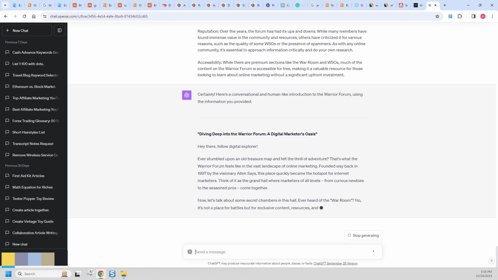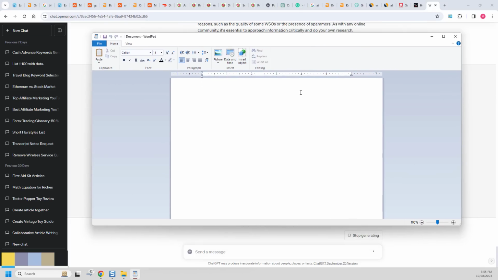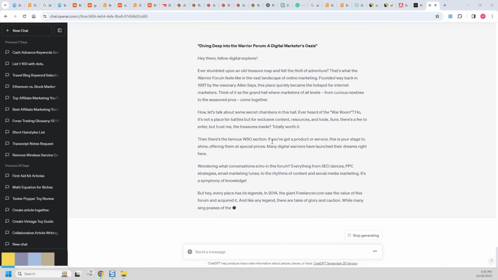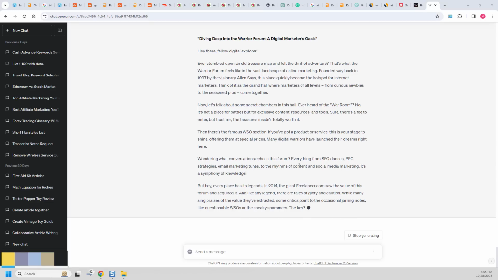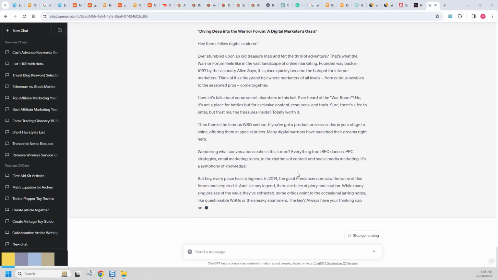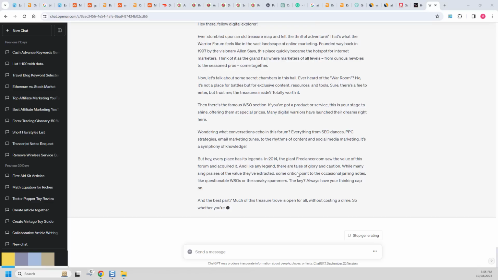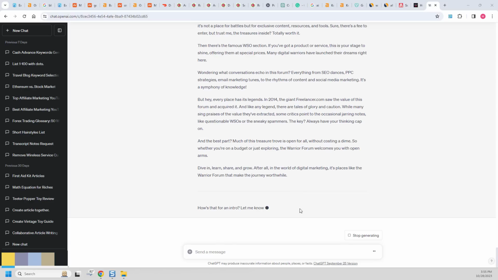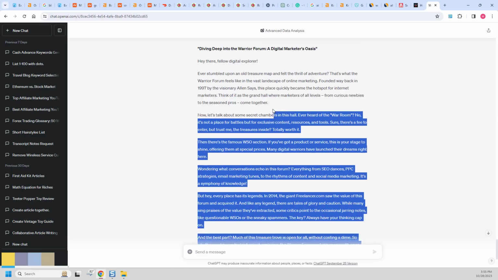Now, as we go along to create this perfect blog post, I'm going to create the sections in a WordPad and compile them in a way that's going to build the perfect article for me. So we're going through here and we can see, okay, ever stumbled across this, here's the WSO, here's all this stuff. Very important. And again, we're going to take information that it gives us, expand on it, get information that it gave us in the beginning, and expand on that as well. So now we have this here, and we can see exactly what it looks like.